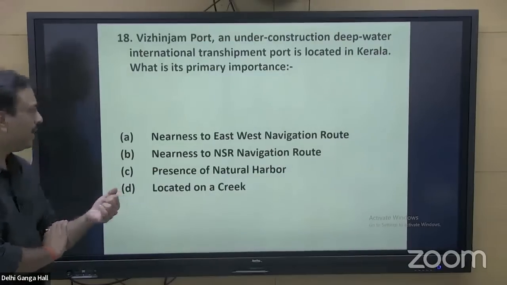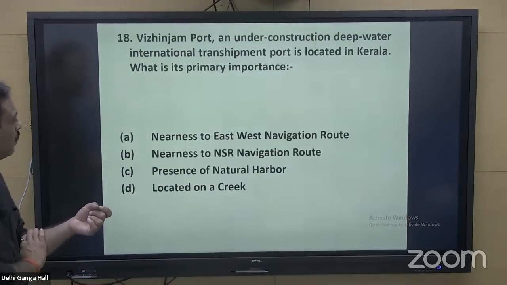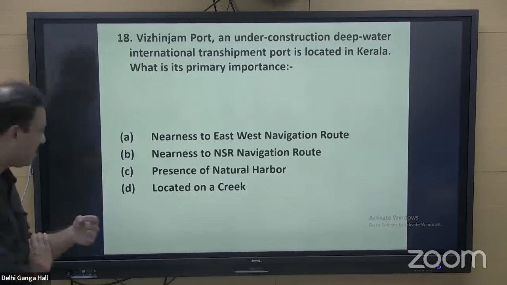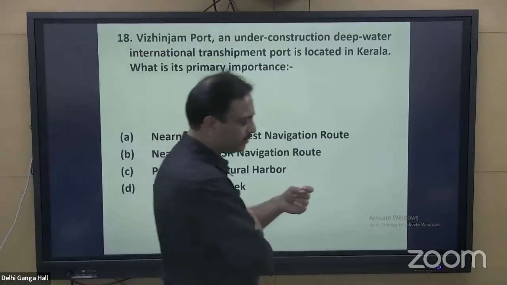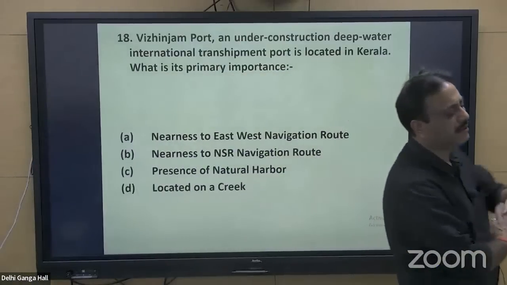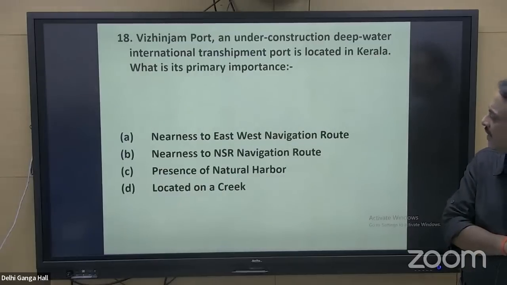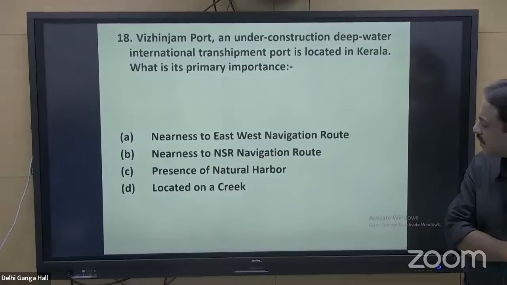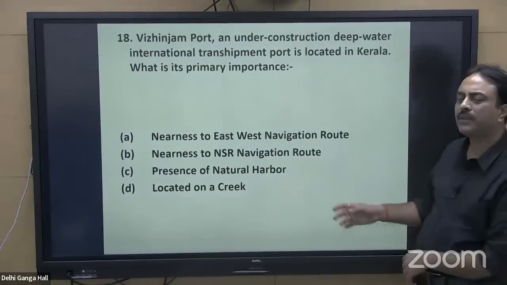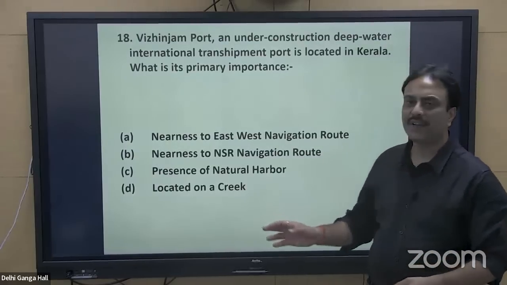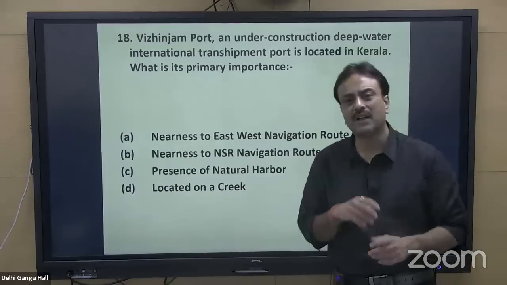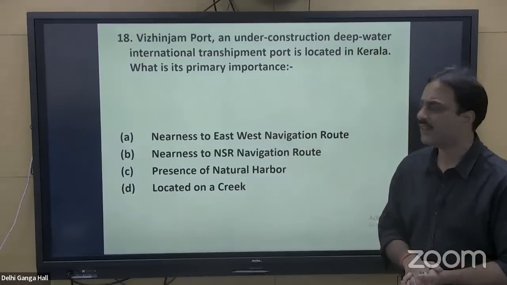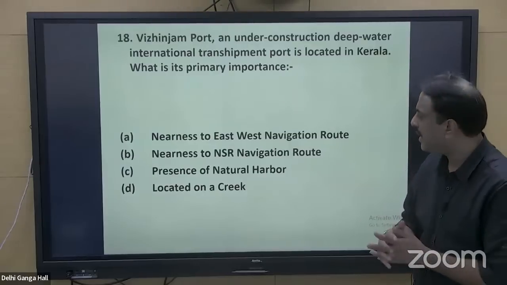And the options are: nearness to east-west navigation route, nearness to NSR navigation route, presence of a natural harbor located on a creek. Option B for boy, NSR navigation route has nothing to do with this particular region, that is present in the Arctic region. So option B can be eliminated.